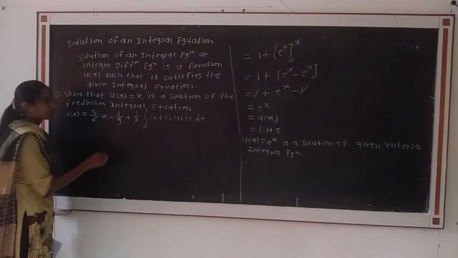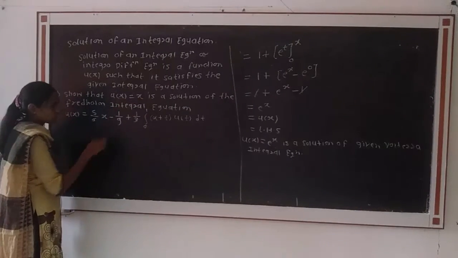Again here we have to check whether u of x is equal to x is a solution or not.